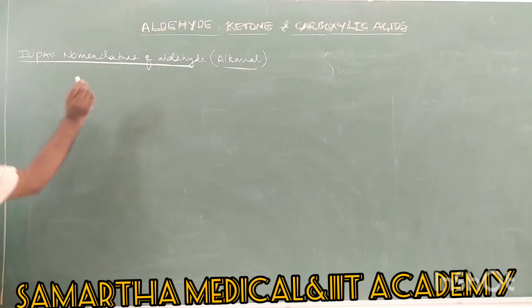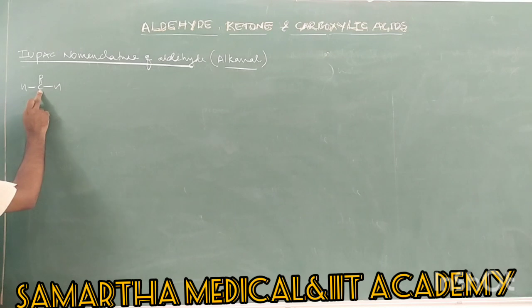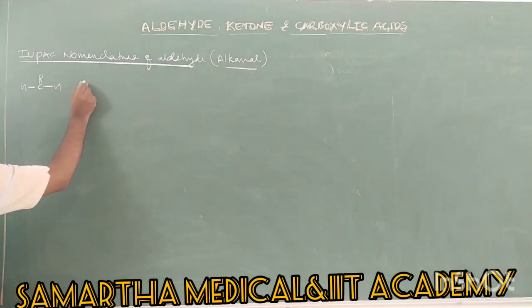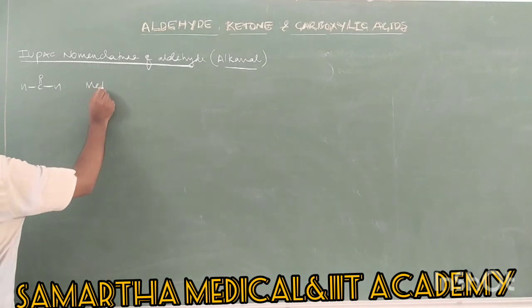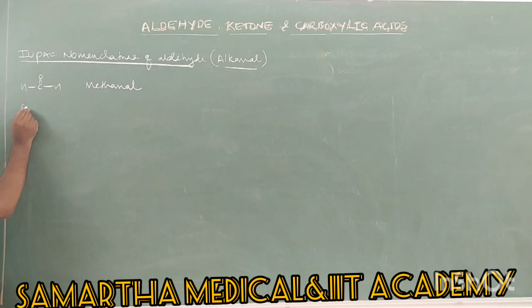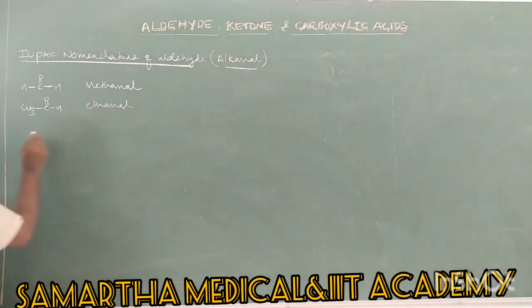Now let us take an example, a 1 carbon aldehyde. What is its IUPAC name? In this format, alkane plus al is methanal. So its IUPAC name is methanal. Next, a 2 carbon aldehyde, CH3, C double bond O H. It is 2 carbon, therefore it is ethanal.